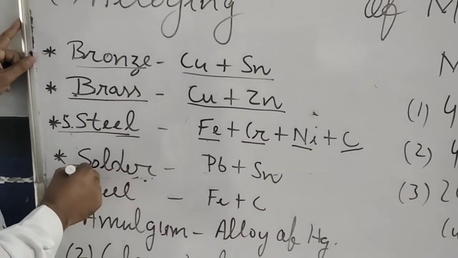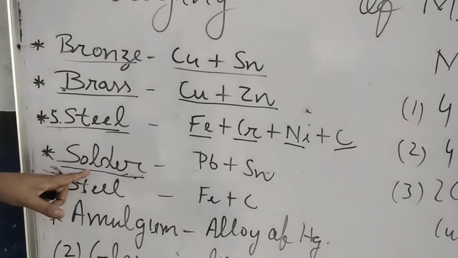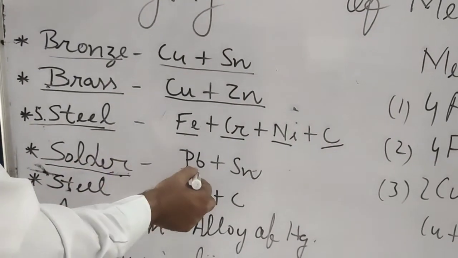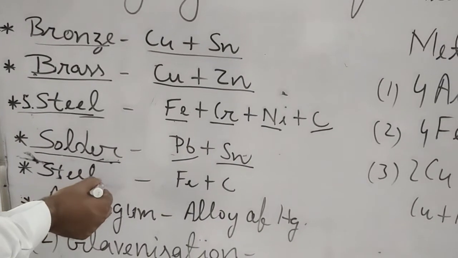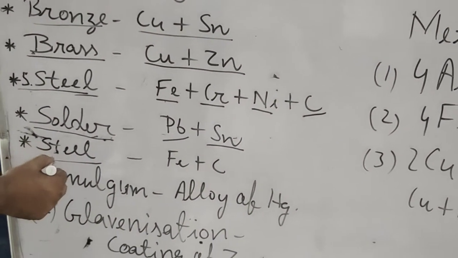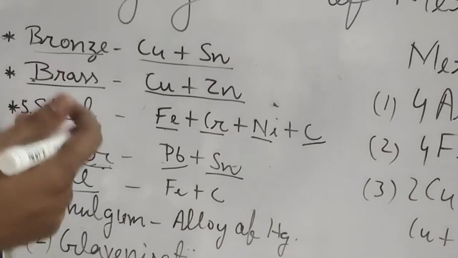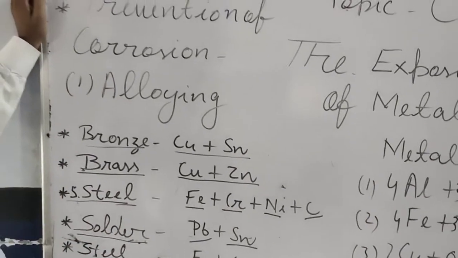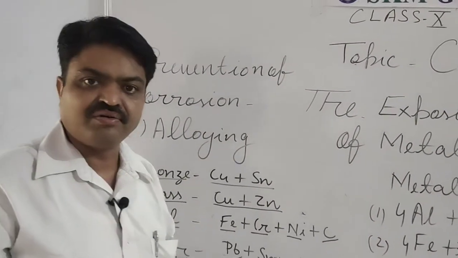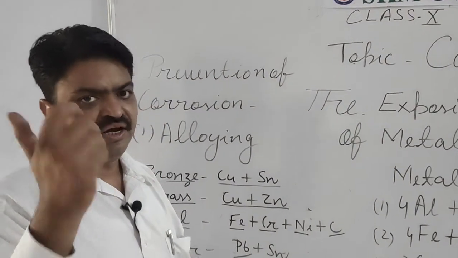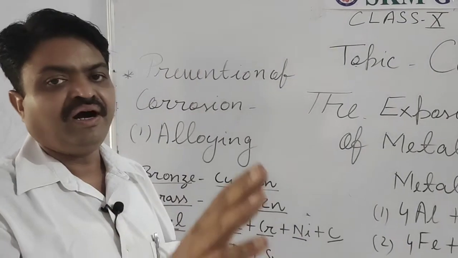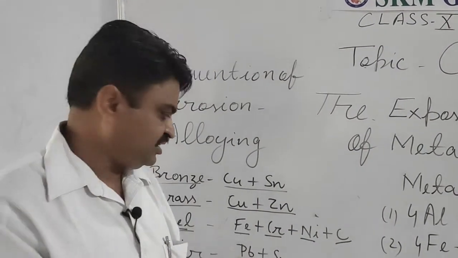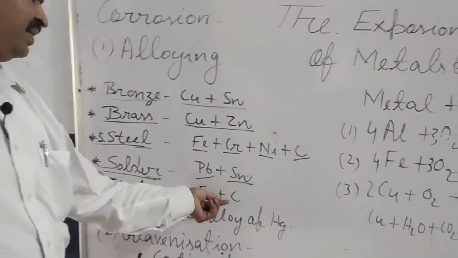With this, there is one alloy, student, that is known as solder, and that solder is an alloy of lead and tin. Like this, there is one alloy that we use in building materials, which we generally call iron rods or iron bars. Those iron rods or bars are not completely iron, they are a mixture of iron and carbon.